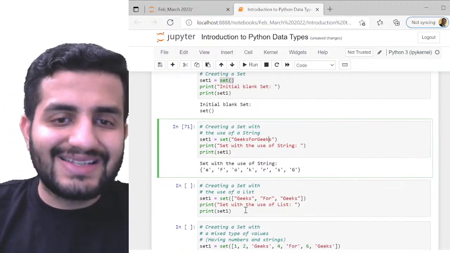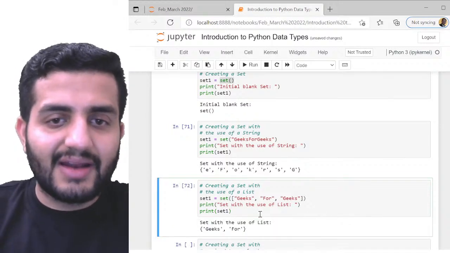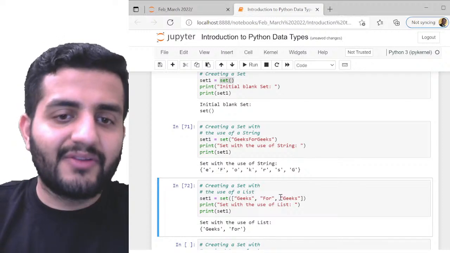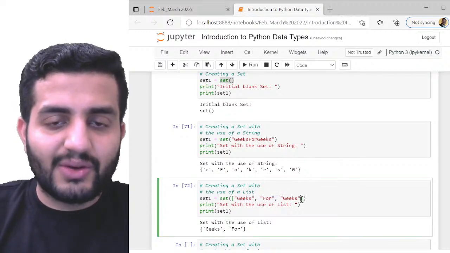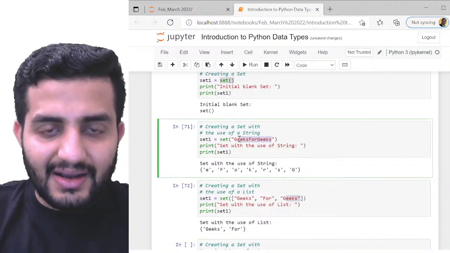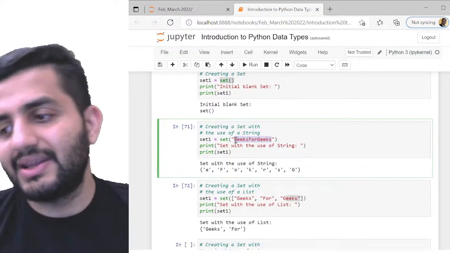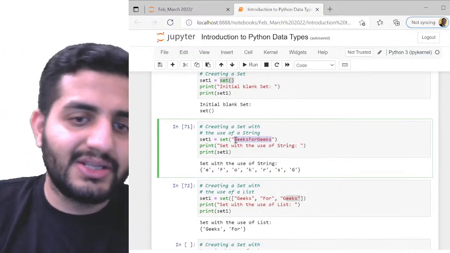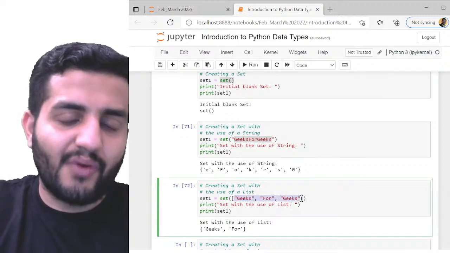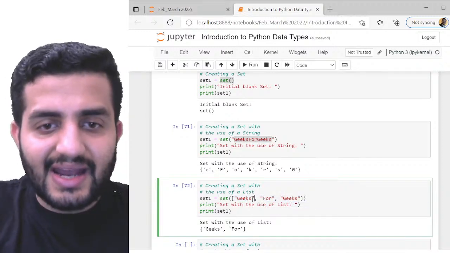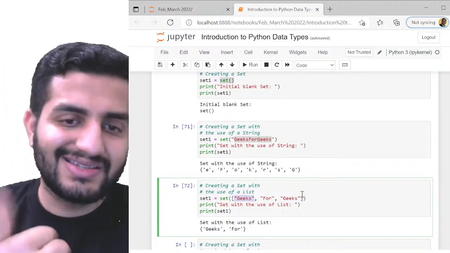I can also define a set using a list. That is also pretty much fine. So if I use set here like this, where we have multiple elements, I can still do it. So I have geeks, for, and geeks. I don't want the individual characters to be considered as elements. I want them to be considered as individual elements, so I can define it over the list. So I can have geeks, for, geeks. Here geeks is repeated, 2 times. So I'll get as output only one single geeks, right?